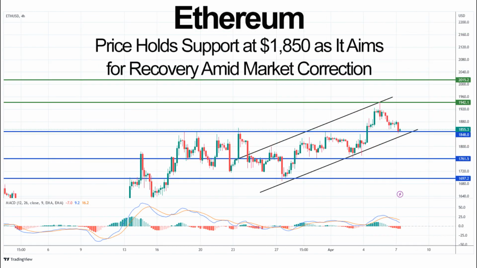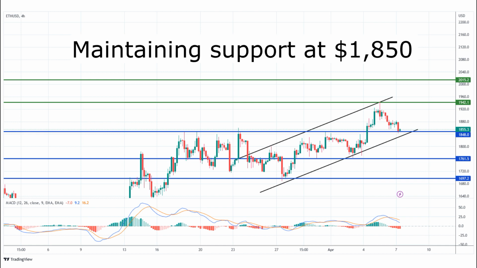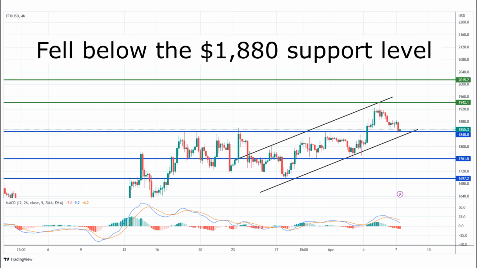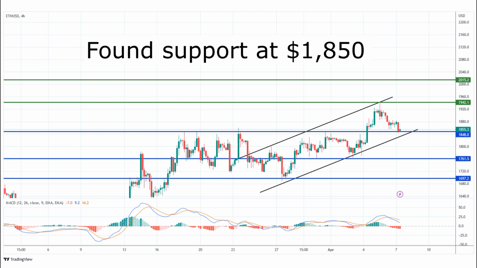Ethereum. The price of Ethereum experienced a correction, falling below $1,880 against the US dollar. However, Ethereum is maintaining support at $1,850 and could potentially rise again. Despite Ethereum's failure to accelerate past the $1,925 resistance area, its downward correction was limited compared to Bitcoin. The cryptocurrency fell below the $1,880 support level, but found support at $1,850 and the 100-hourly simple moving average.